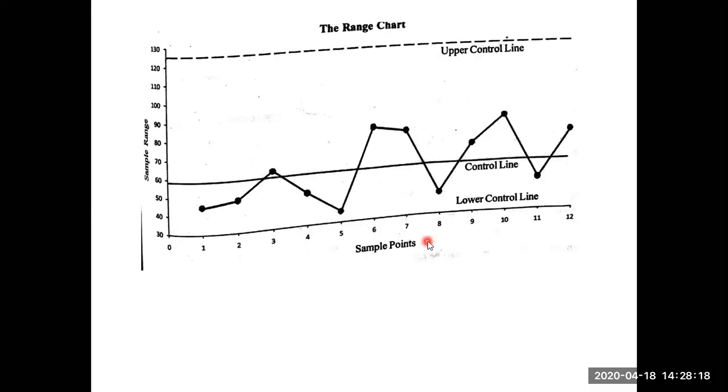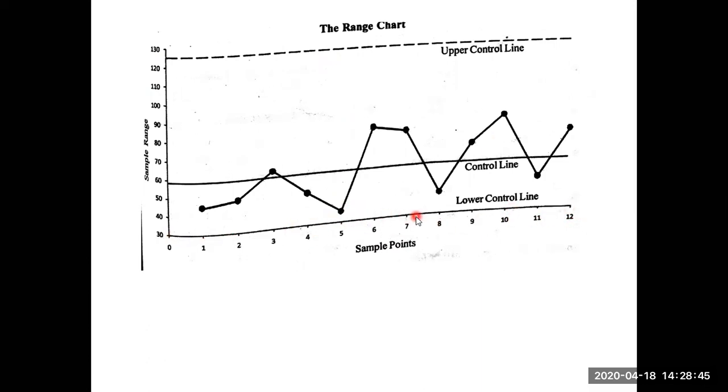Similarly, the range chart. How to draw it? On the x-axis you consider the sample points, and on the y-axis the range. We have to prepare the mean and range; range values you take for the R chart. So draw the diagram: control line, upper control line, lower control line. The lower control line is 0, which means it is the x-axis itself.